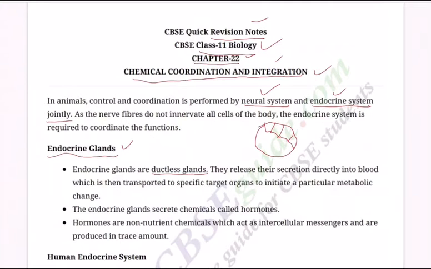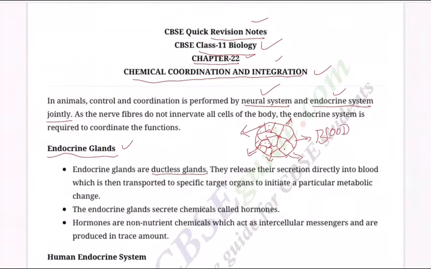An endocrine gland is an organ having many cells, a group of cells, and this group of cells directly secretes the hormones into the bloodstream in 360 degrees fashion because there is no duct.